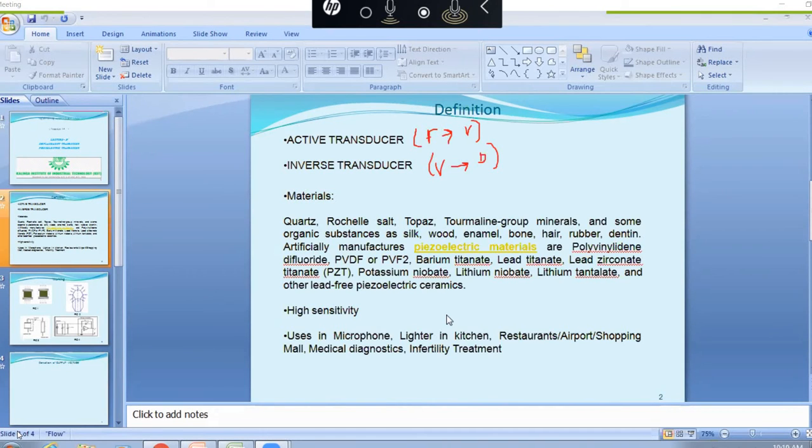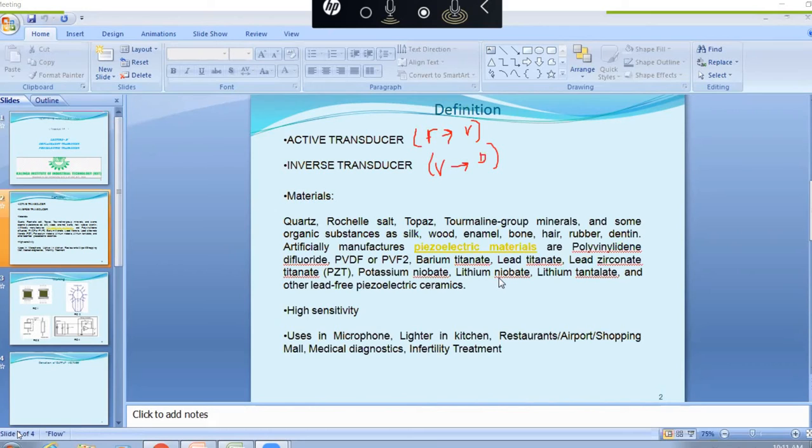This piezoelectric concept is used, because when we are near the door, pressure is exerted, meaning our weight, a person's weight, on the sensors. Due to this, some electric effect is produced inside it. That's why the door opens and closes automatically. So that is a daily life application.